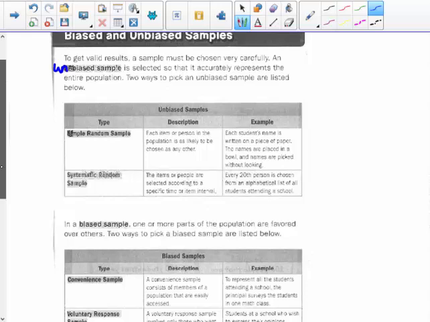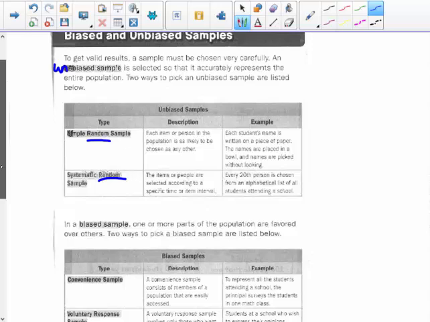Another way of doing it is a systematic random sample. The key idea here is that it's random. The items or people are selected according to a specific time or item interval, such as every 20th person chosen from an alphabetical list of all the students attending a school.